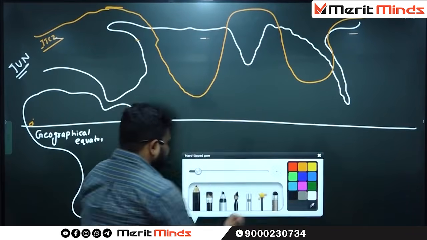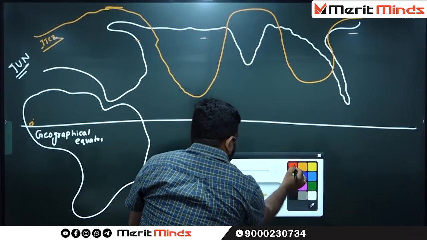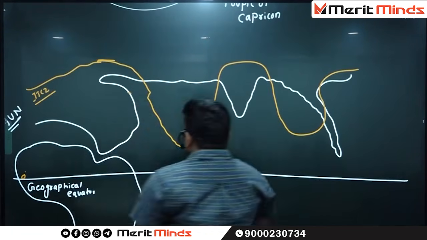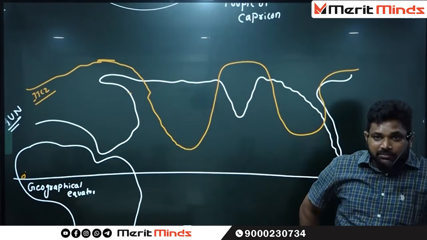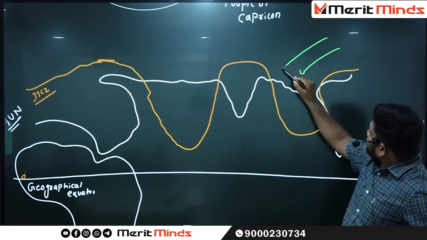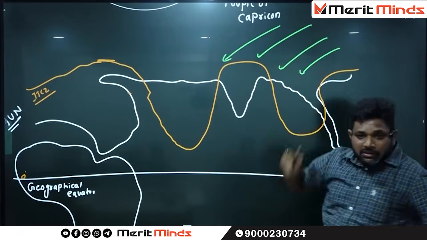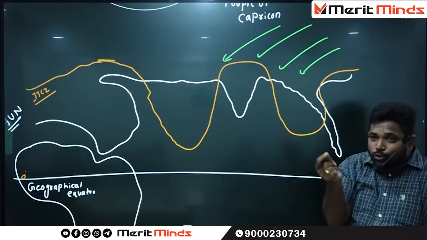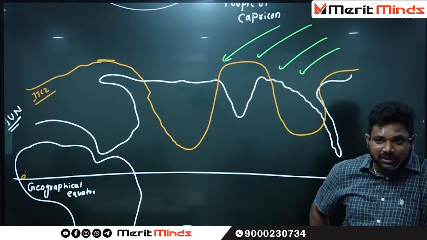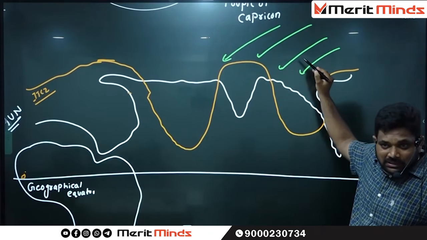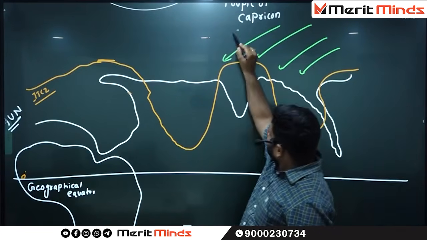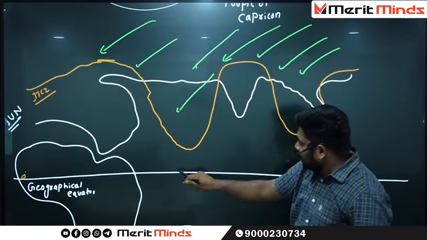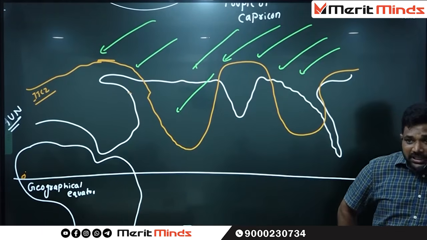Now, this yellow color line is the equator, right? Here, what type of winds has to come? What are these winds which are coming towards the ITCZ in the northern hemisphere? Which trade winds? Northeast trade winds. So all these winds are called northeast trade winds. But someone is not coming. Who is that someone? Southeast trade winds.